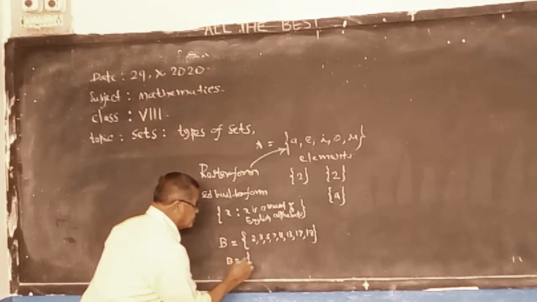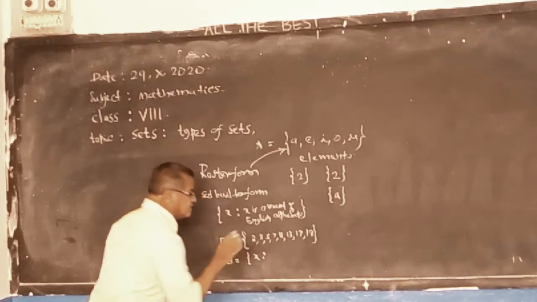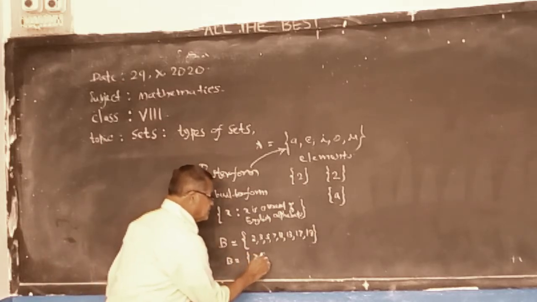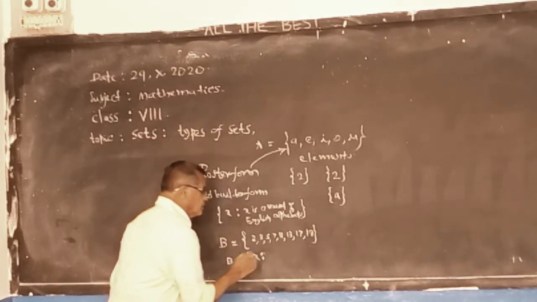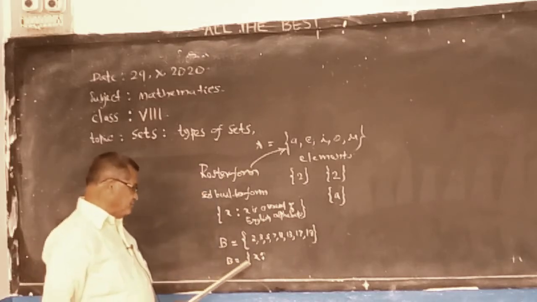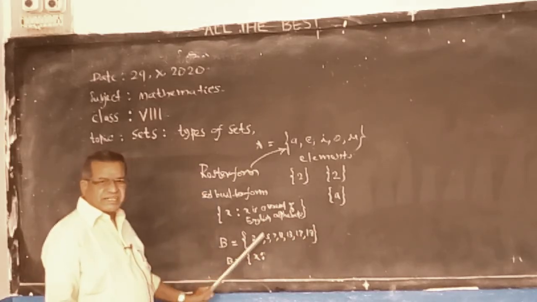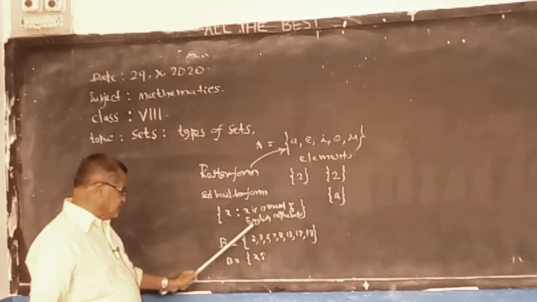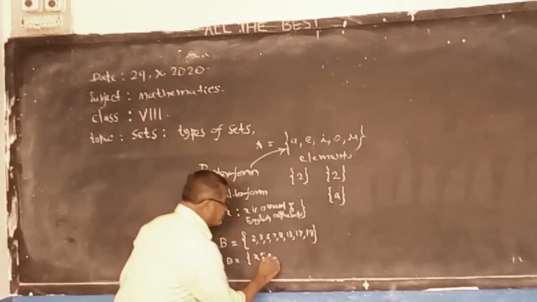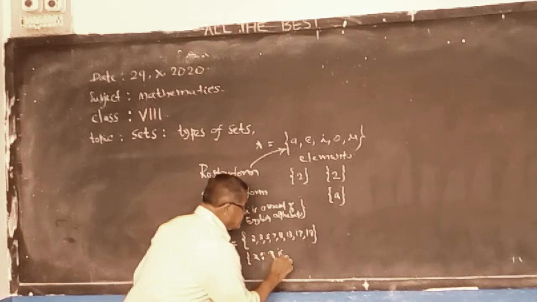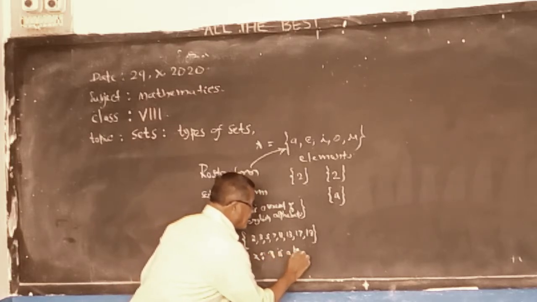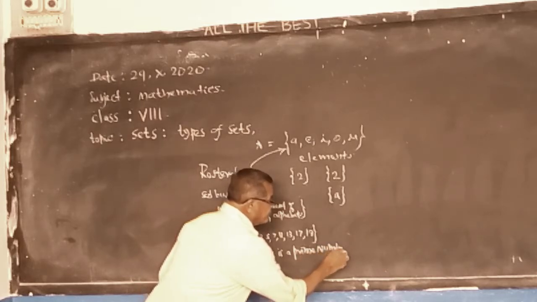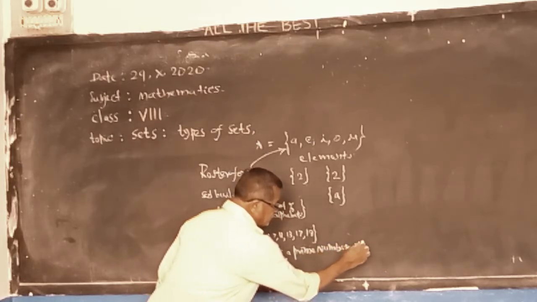Set B is equal to x such that, write two dots like this. These two dots represent such that. x is a prime number less than 20.